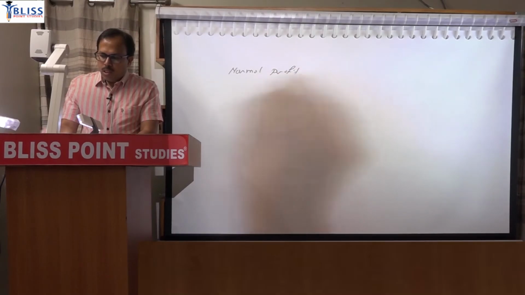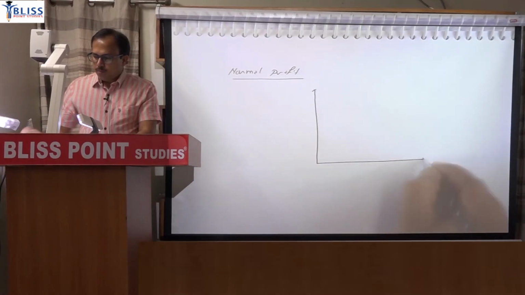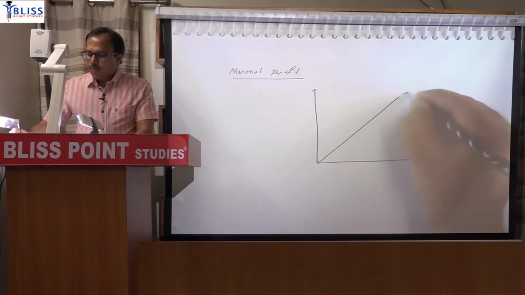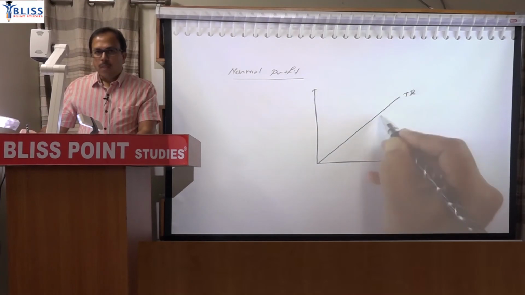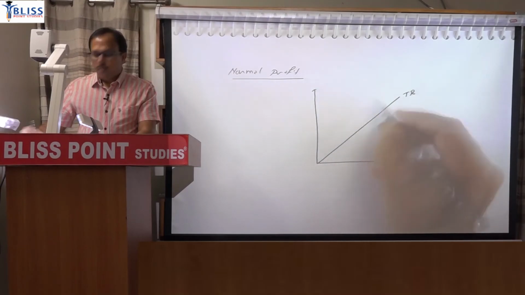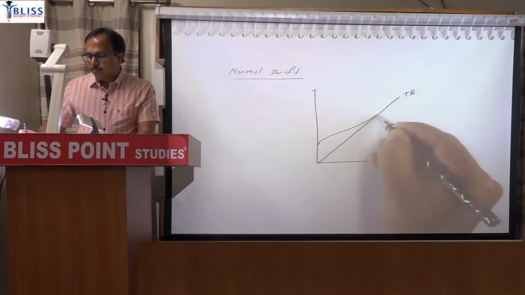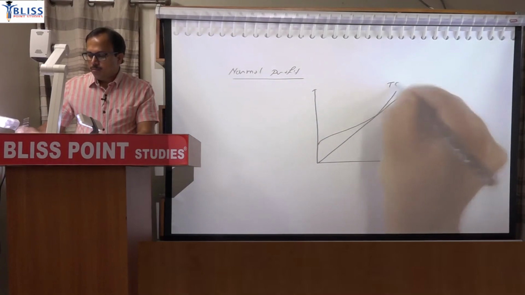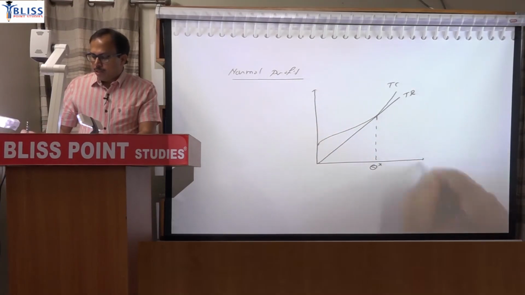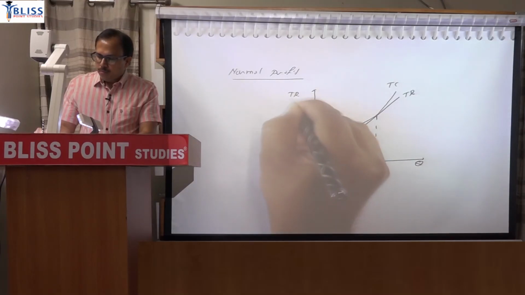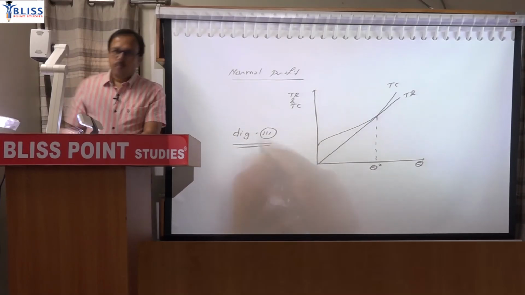So for the total revenue line, for profit you draw the total cost curve below. In the case of loss you draw it above. For normal profit it will be just tangent. So this point will be the profit maximizing quantity. Diagram number 3. Done.